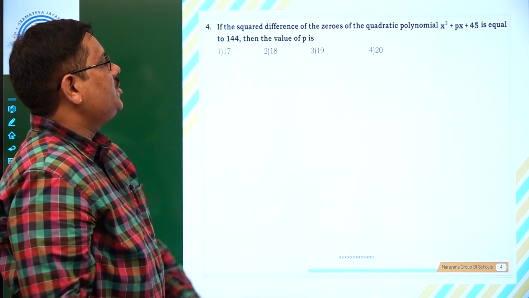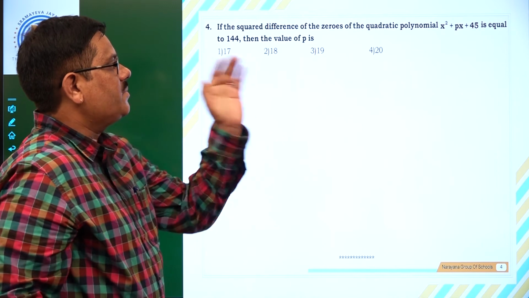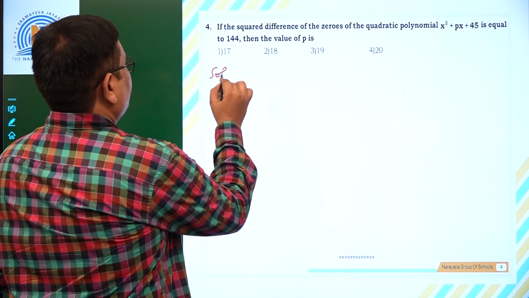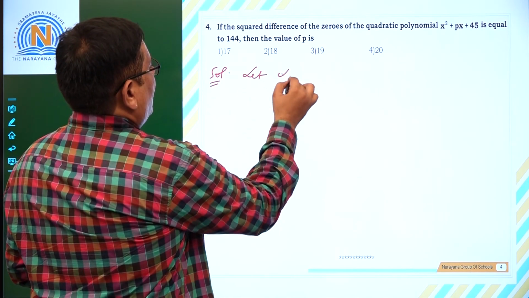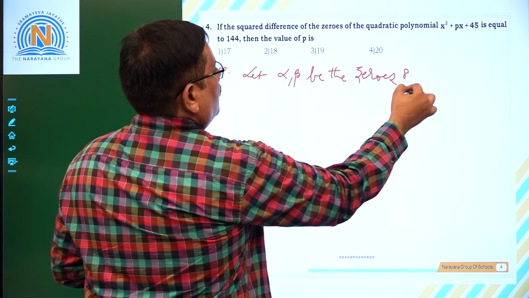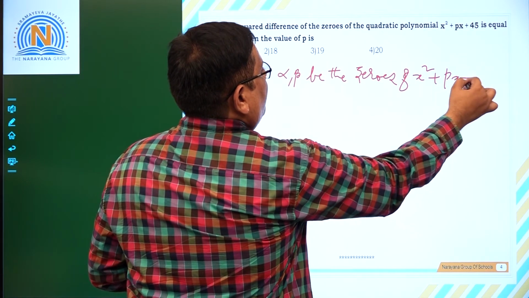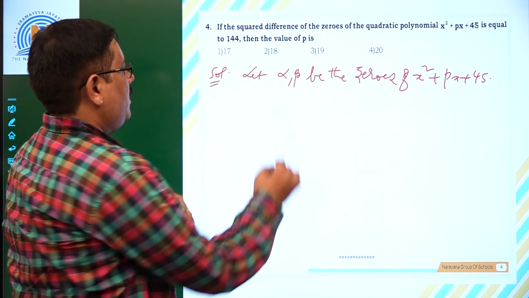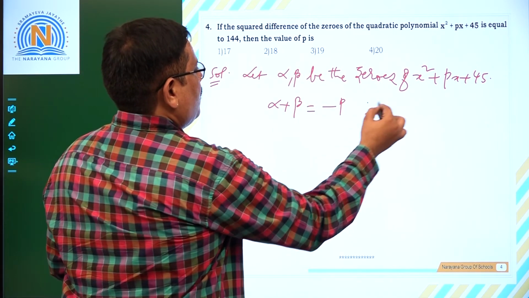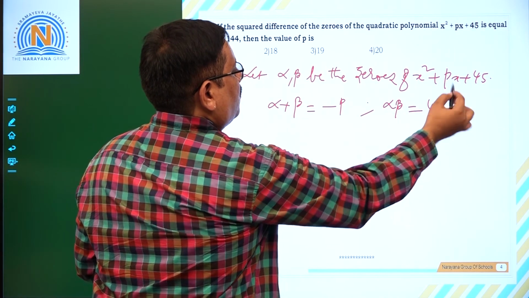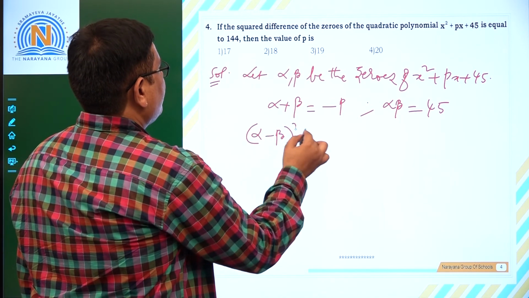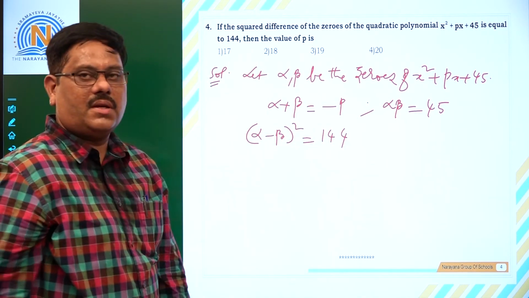If the square difference of the zeros of the quadratic polynomial x square plus px plus 45 is equal to 144, then what is p? Let alpha, beta be the zeros of x square plus px plus 45. Now alpha plus beta, the sum of the zeros, is going to be minus p. Next, the product of the zeros, alpha beta, is 45 by 1, of course 45. Now what is given for us? Alpha minus beta whole square is given as 144.